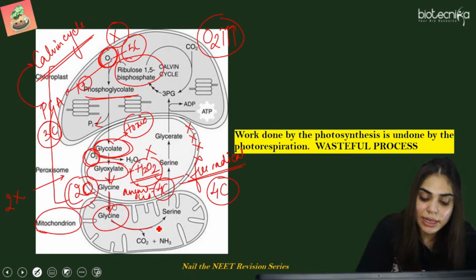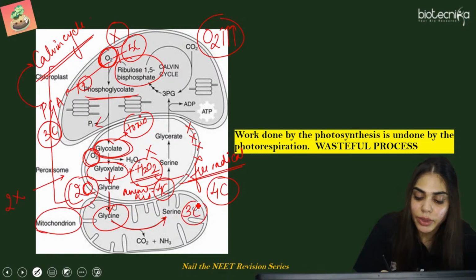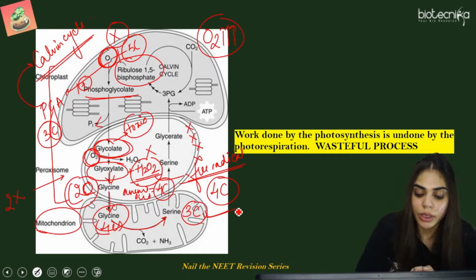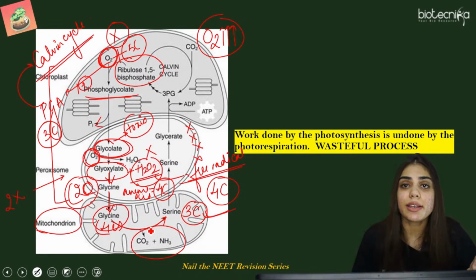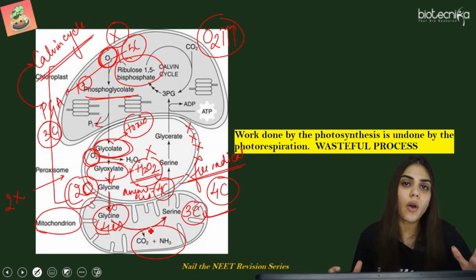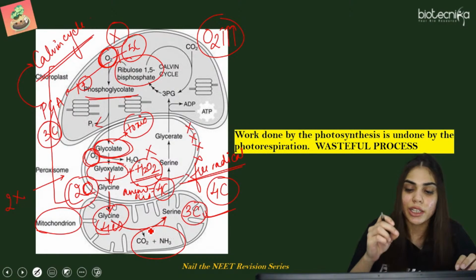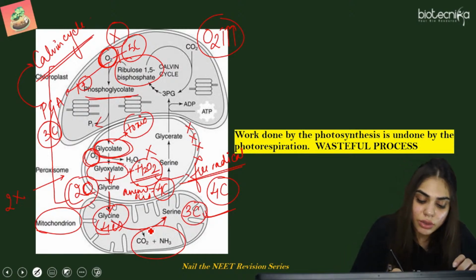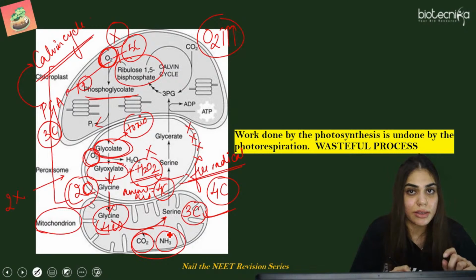After this glycine is converted to serine, which is a 3 carbon. हमने बनाया 4 carbon, 3 carbon यहाँ हो गया. क्या हुआ? 1 carbon का waste. That is why it is called a wasteful process, because what all C3 plants have done to fix 1 carbon molecule in the form of glucose, it is wasted in the form of carbon dioxide in the photorespiration. So this carbon dioxide is wasted, and along with it, 1 ammonia gas is also released.